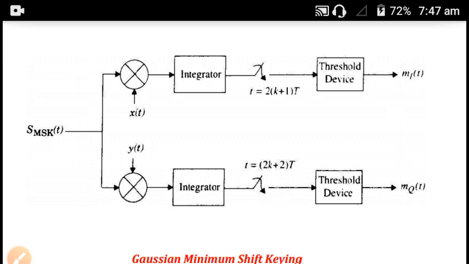The output data streams mi(t) and mq(t) are then combined to obtain the demodulated signal.